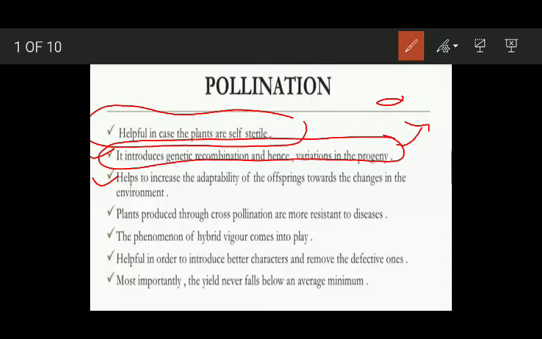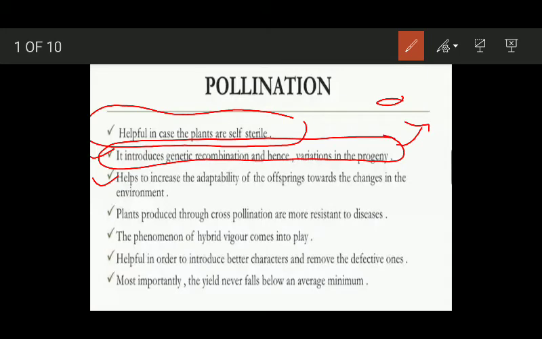Obviously there are some chances that a few of these individuals are capable to cope up with the changing environmental conditions as compared to a population where all the individuals are genetically similar. If all the 50 individuals are genetically similar, they may not be able to cope up with the changing environmental conditions, and obviously the population will be wiped out.